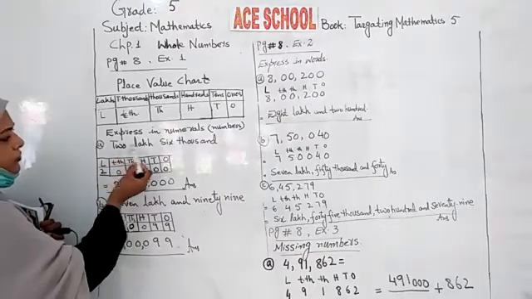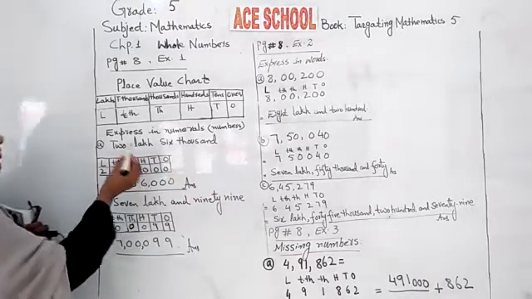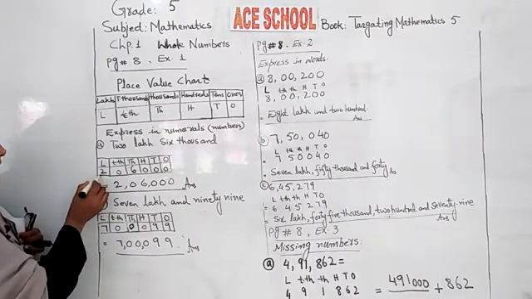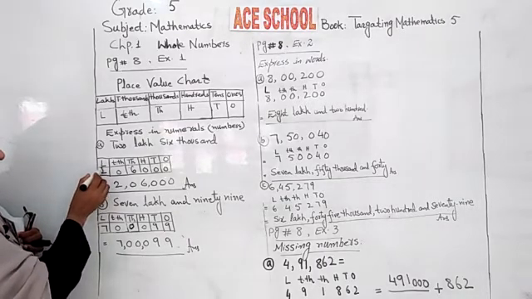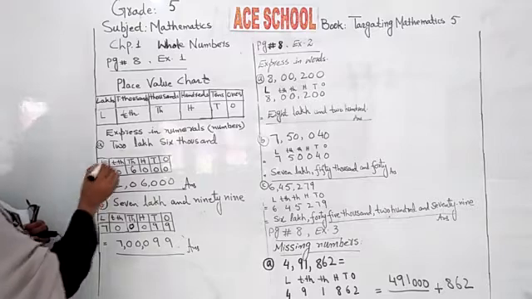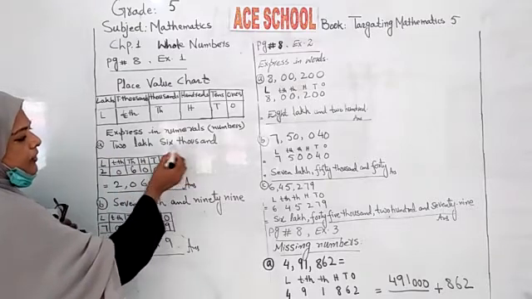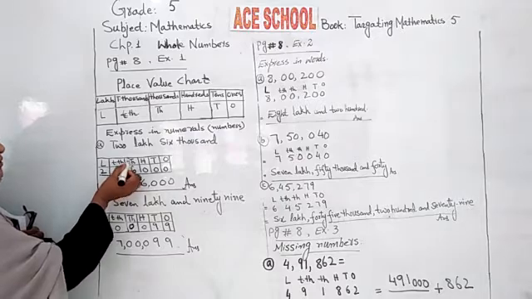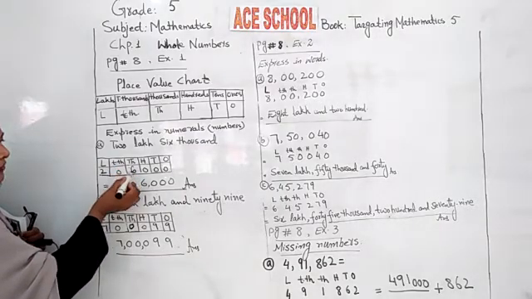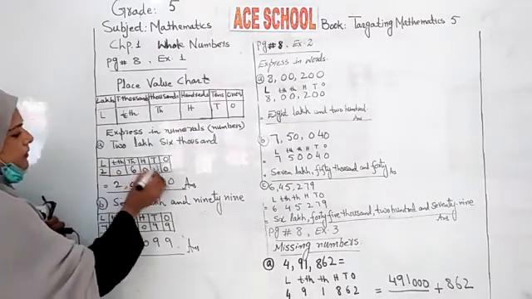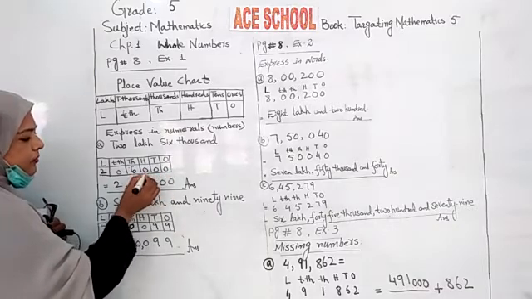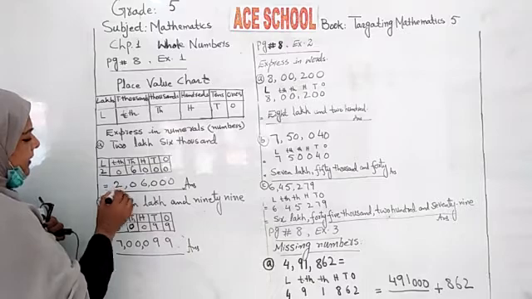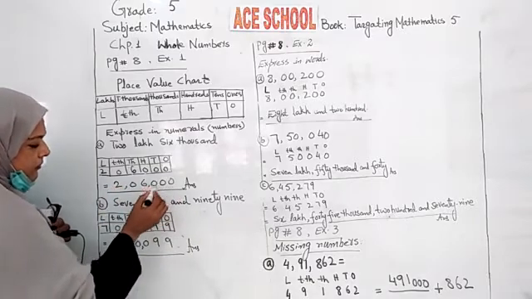You have 2 lakh 6,000. So how many lakhs? 2. So under the lakh column, under L, write 2, right? And you have thousand. How many thousand? 6,000. So in the thousand column write 6. Other things are not given, so you will put 0 0 there. So you have 2 lakh and 6,000, right?